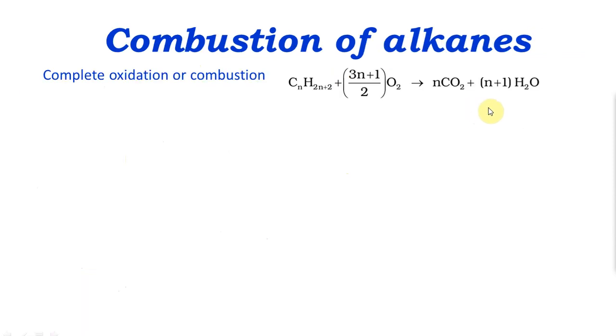The next set of reactions we are going to see is combustion, meaning basically taking an alkane and combusting it with oxygen to give you the corresponding oxides, here carbon dioxide and water. No need to worry about these numbers, you can actually write CO2 and H2O and balance it. This is complete combustion, and all complete combustions are exothermic. We have seen this in thermodynamics. Hence, alkanes can be used as fuel. Examples: petrol, diesel, natural gas, or our LPG cylinder. All those.